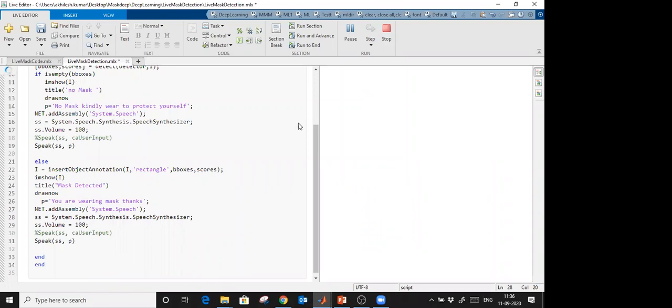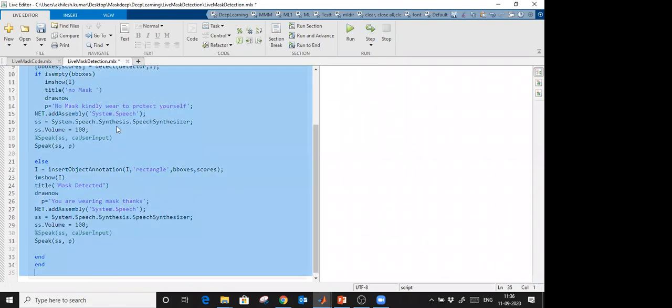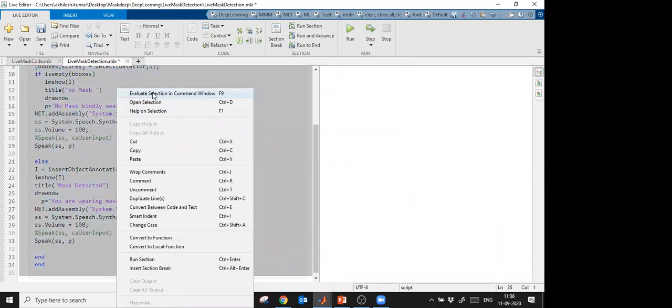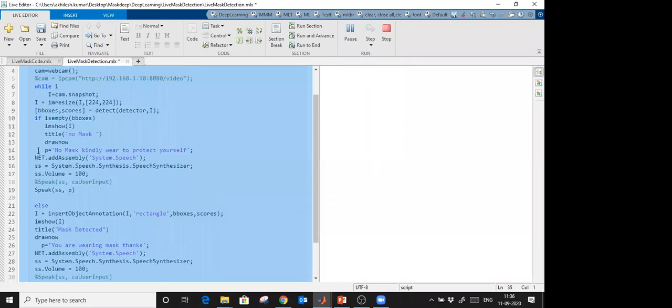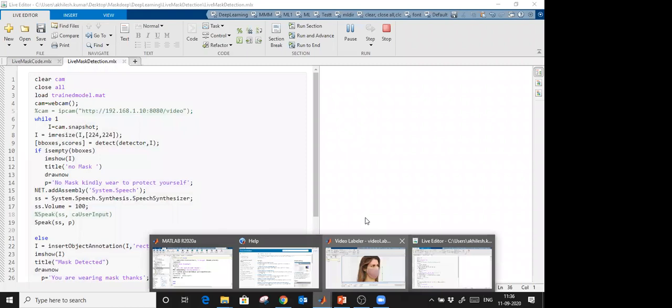Just wait a minute. Select this, right click and evaluate this section. This way also you can run it. And here I'm using text to speech conversion also. It is still running.